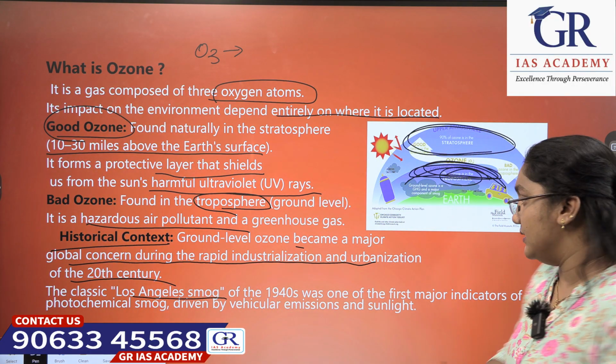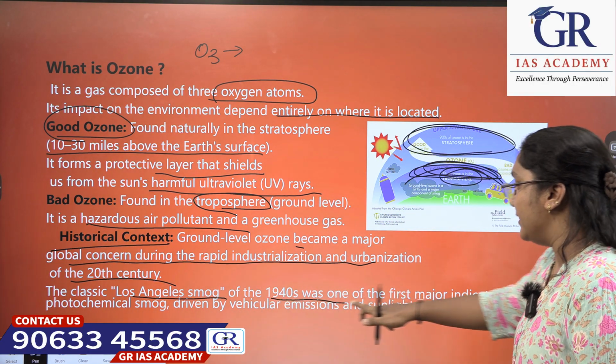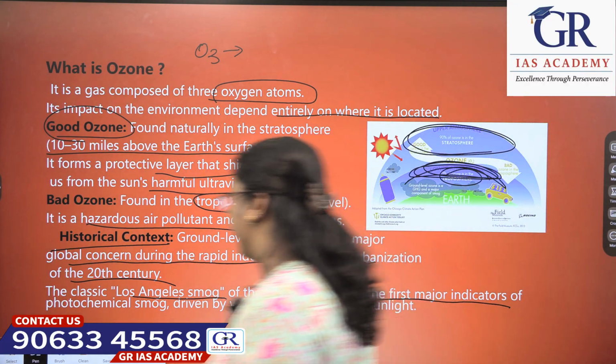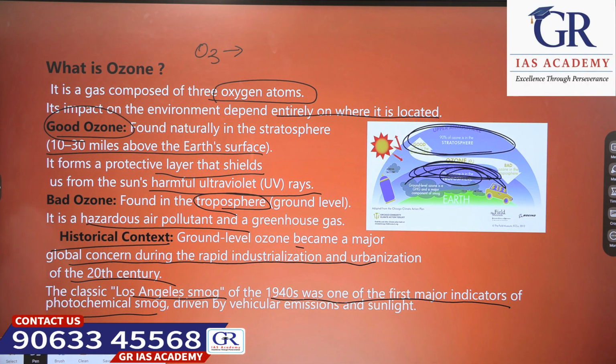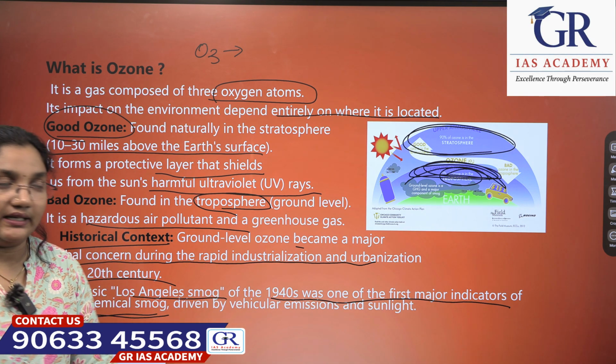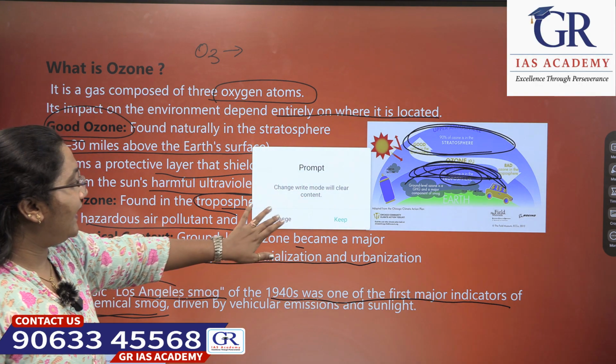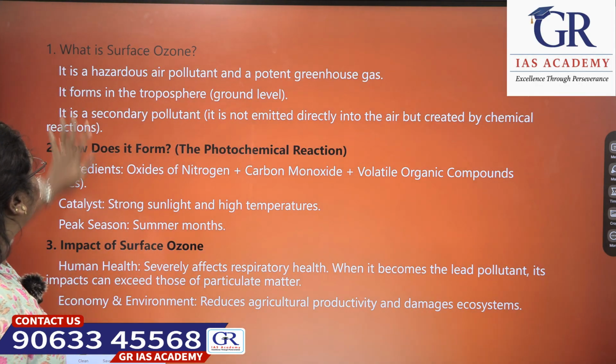Okay, the classic Los Angeles smog of the 1940s was one of the first major indicators of the photochemical smog driven by vehicular emissions and sunlight. Due to vehicular emissions and sunlight, a major photochemical smog was reported in the 1940s in Los Angeles. That is named the Los Angeles smog. Okay, this is how ozone is.